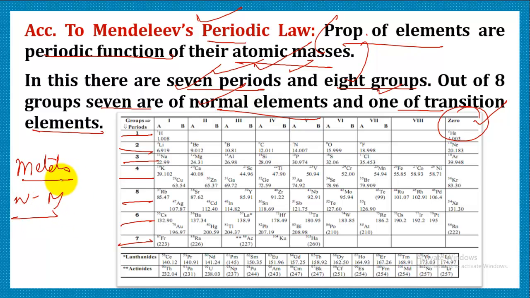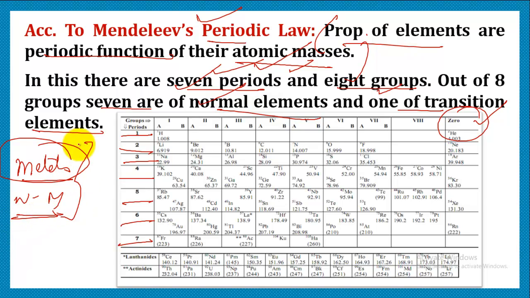We know that metals are those elements which are malleable, ductile, and good conductors of heat and electricity. They are sonorous and have high density. So it consists of metals. And non-metals are non-malleable, non-ductile, poor conductors of heat and electricity, non-sonorous, non-lustrous, but still we have a few exceptions. So these are considered normal elements.